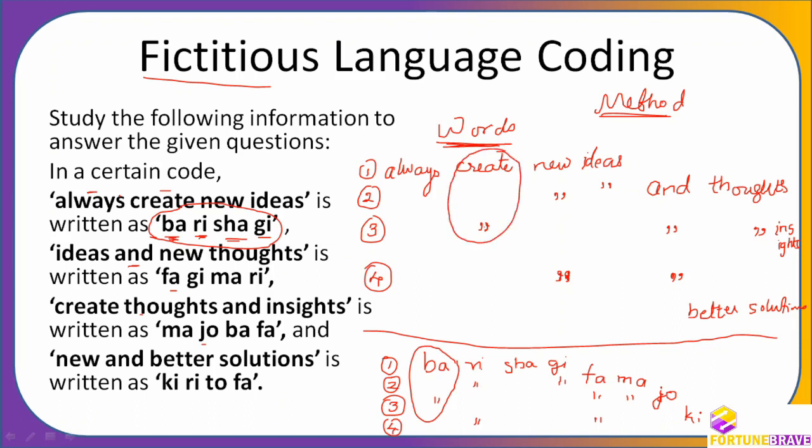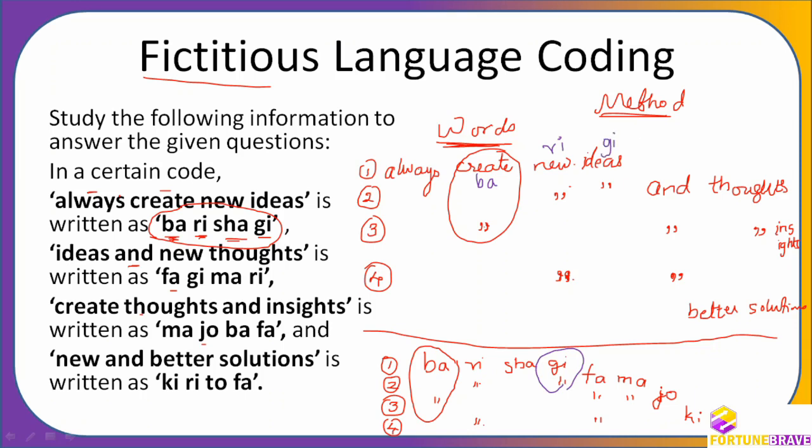Re is coming 3 times here. Okay, which one is coming in 1, 2 and 4? 1, 2 and 4 is new. So I can directly write here RI, or I'll try to change the color so that we'll be able to remember it or see it very easily. You need not write. Once you practice, you will be able to do it directly. Okay, new is RI, create is BA, then ideas is coming in 1 and 2. What is in 1 and 2? GI only. Can you see here? You need not do these things, I'm only telling you how to do it.